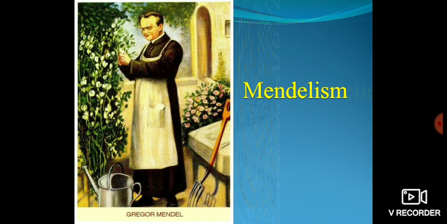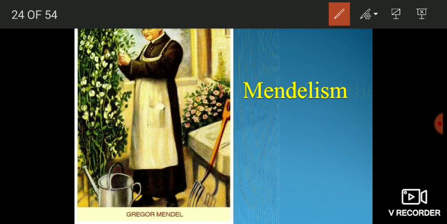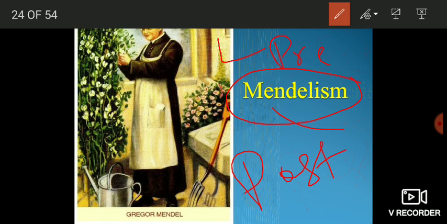Today we will talk about the Mendelian phase of genetics, or Mendelism. Basically there are three phases of genetics. One is known as the pre-Mendelian phase, then the Mendelian phase, and the post-Mendelian phase. Here we are interested in the Mendelian phase of genetics because it was Mendel who proposed some basic heredity principles and laws which ultimately led to the development of modern genetics.